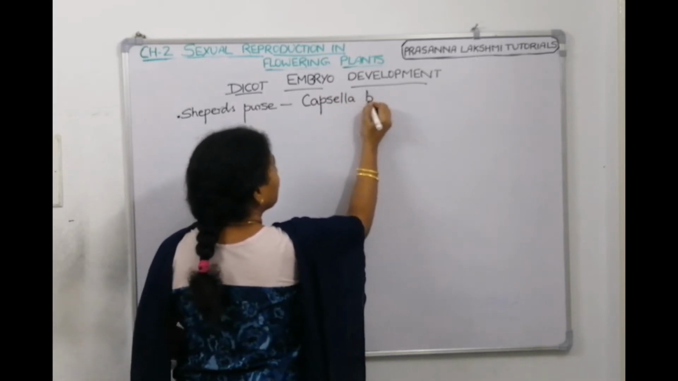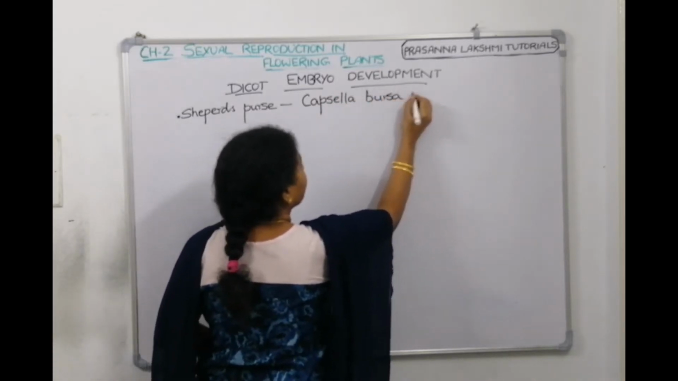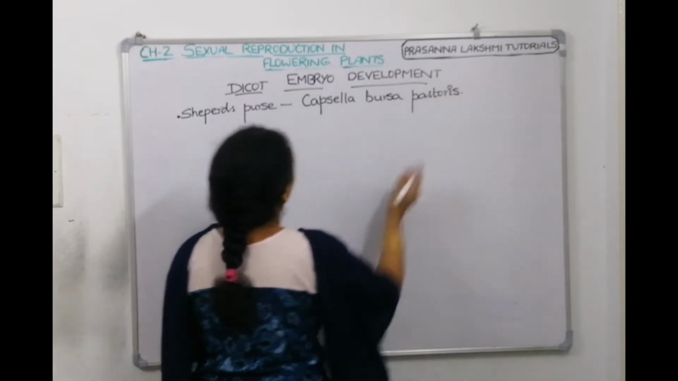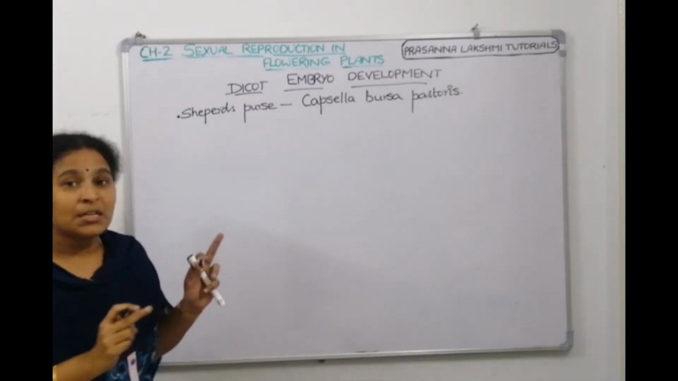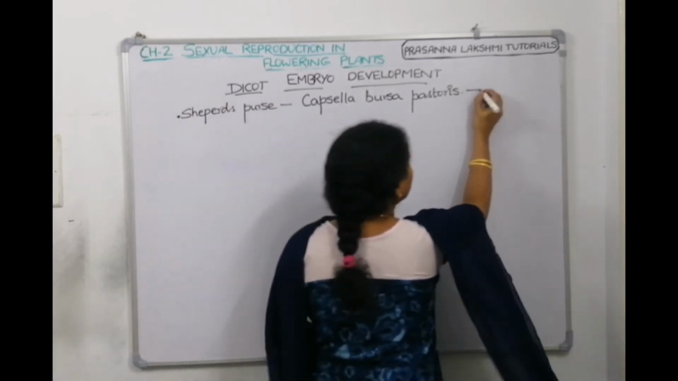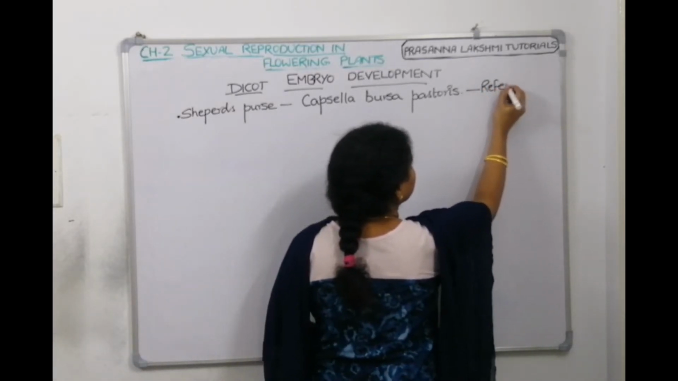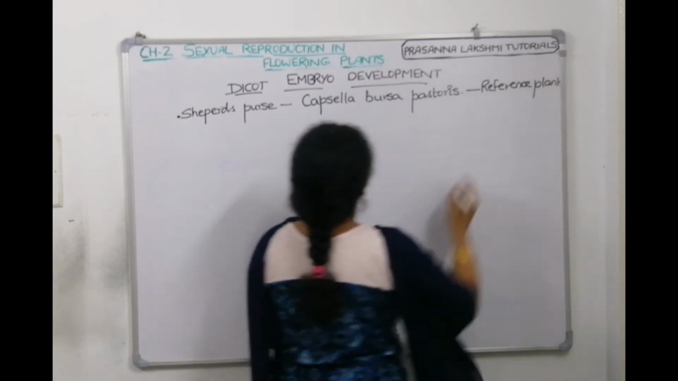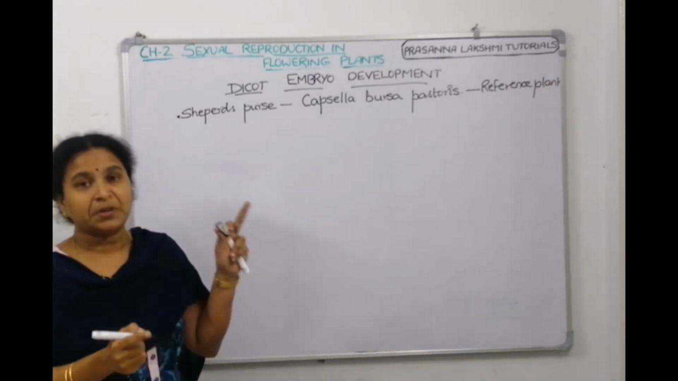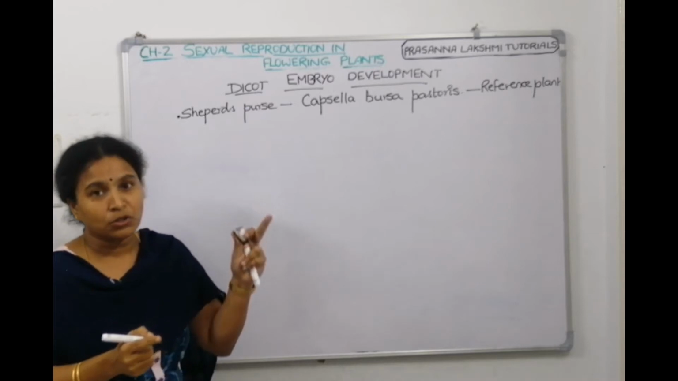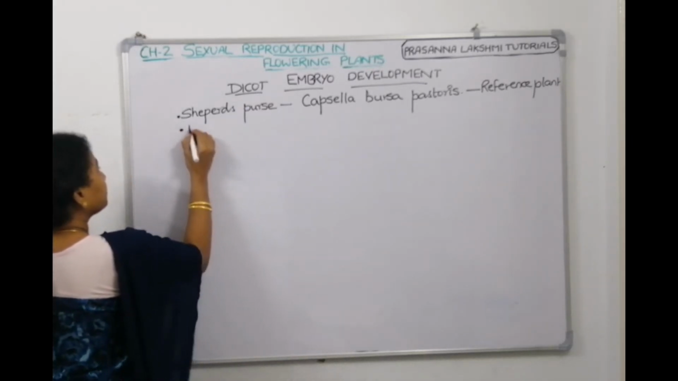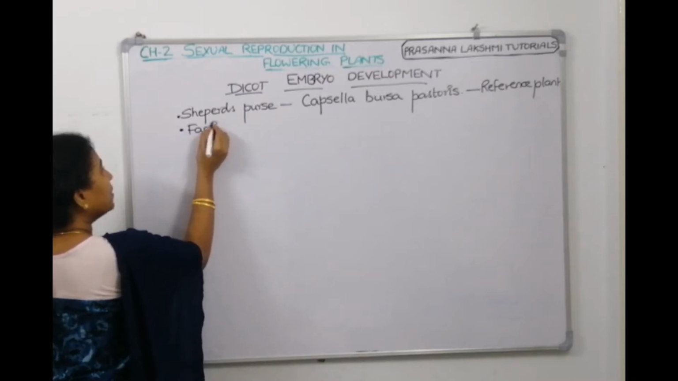Capsella bursa pastoris, commonly called shepherd's purse. This is taken as a reference plant to study dicot embryo development, and this plant belongs to a family called Brassicaceae. This plant belongs to which family, children?